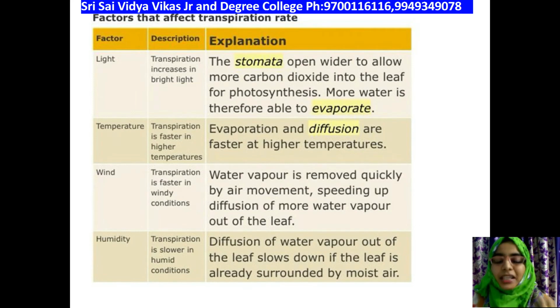How the light affects transpiration: when there is more light intensity, more photosynthesis takes place. When more light falls on the leaves of the plant, it results in more photosynthesis. When more photosynthesis takes place, more humidity is formed in the leaf, which ultimately results in widening of the stomata and more transpiration takes place.